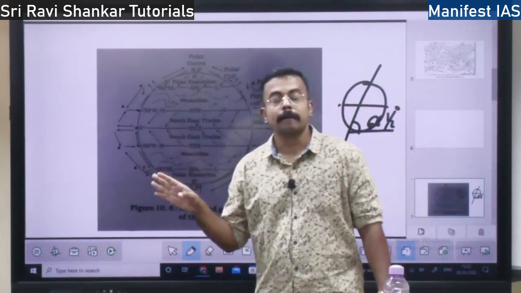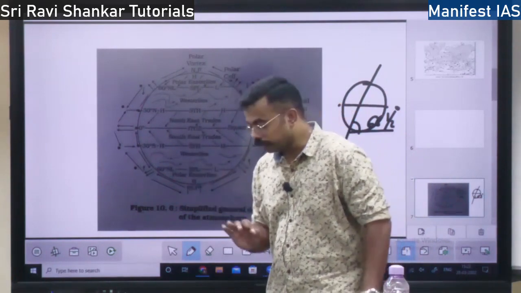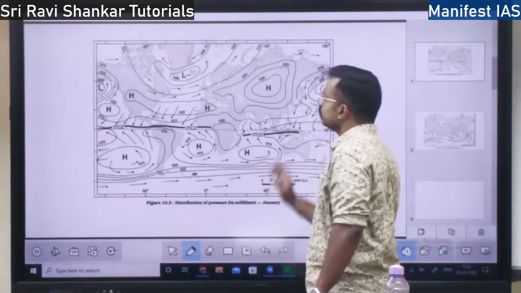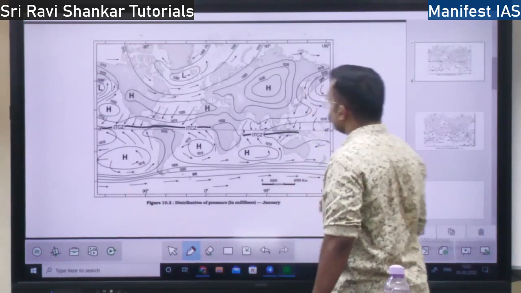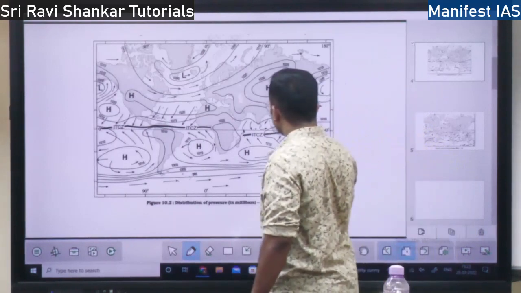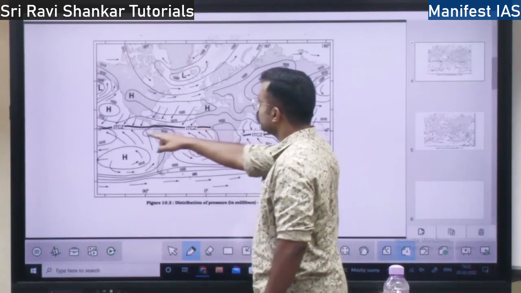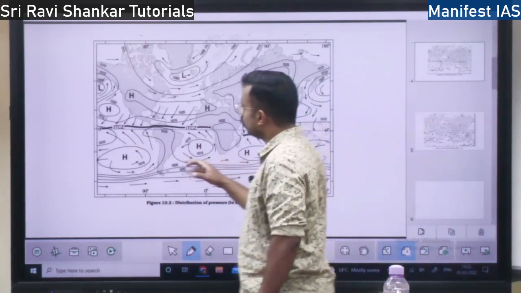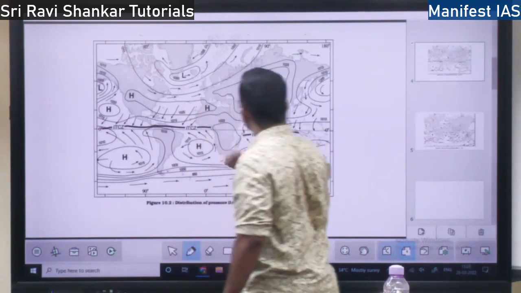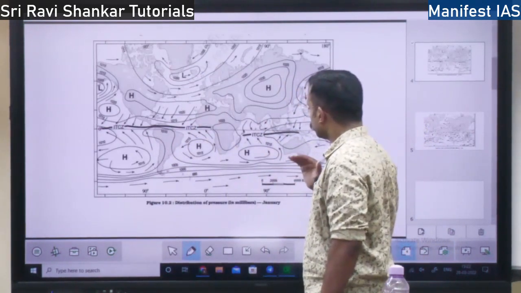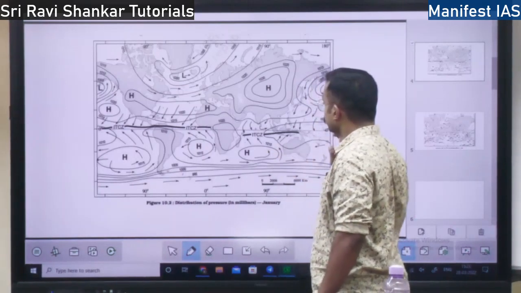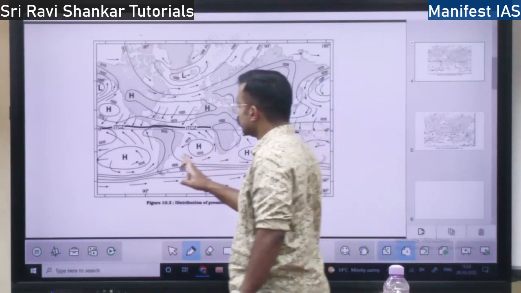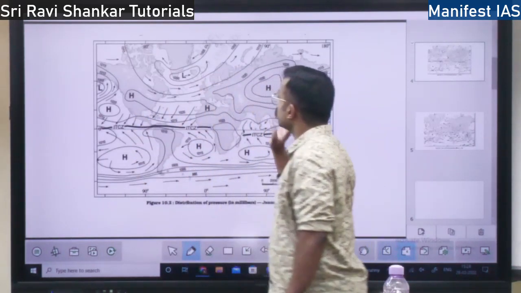So it also has a concept of pressure variation. We will discuss that. So in the month of January, how is the pressure distributed? In the month of December, the ITCZ is both above and below the equator, right? Since it is moving from the south towards the north, see the pressure, these are the pressure variations. So it is high at sea level, so it is high here, here, and also high over the land.